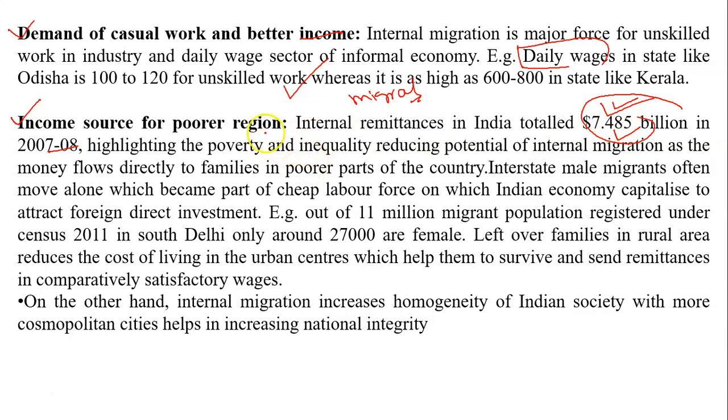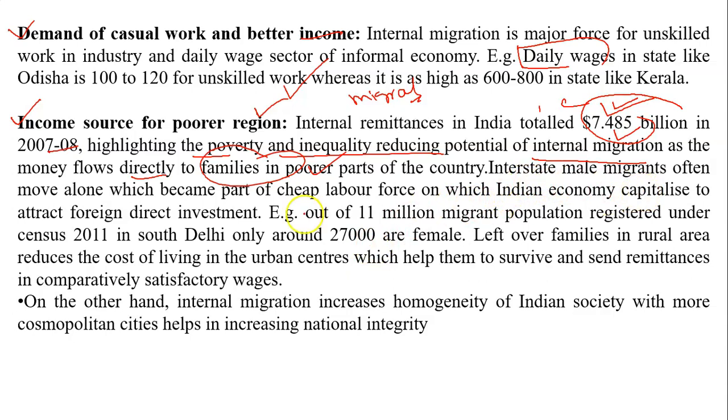What will happen if people do not move and this amount does not come? It will highlight poverty and inequality and reduce the potential of internal migration. The flow of money which benefits the many families of the poor will stop.